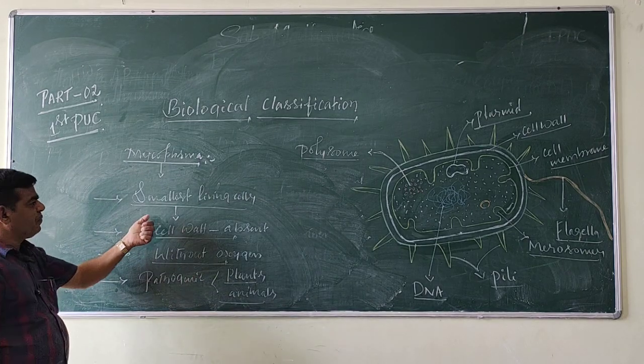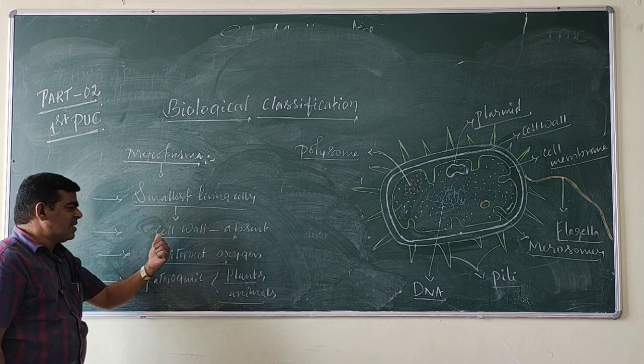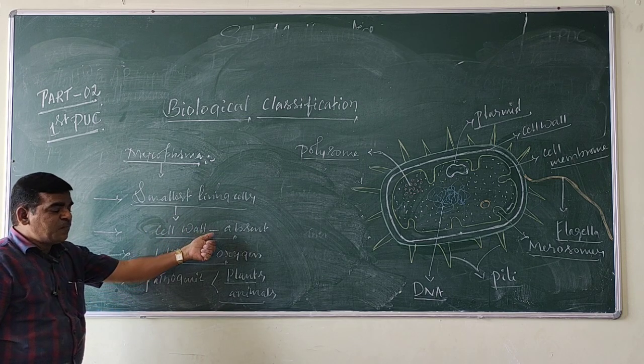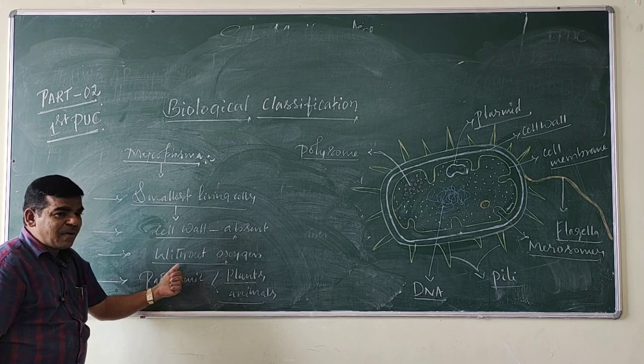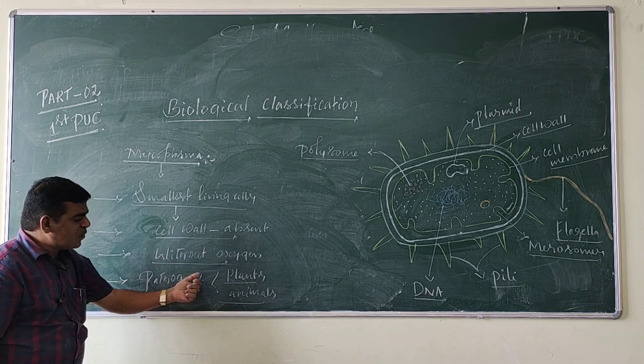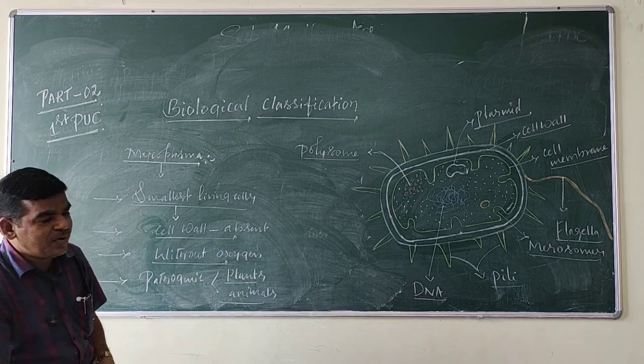See, mycoplasma are the smallest living cells. The cell wall is absent. They survive without oxygen, and they are pathogenic to both plants and animals.